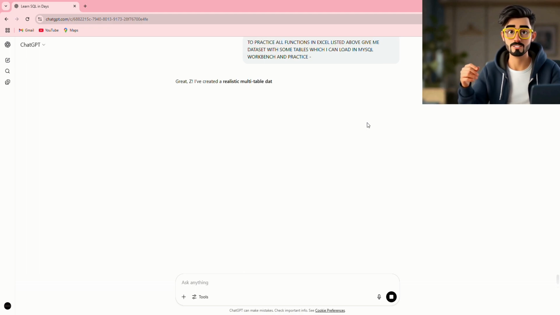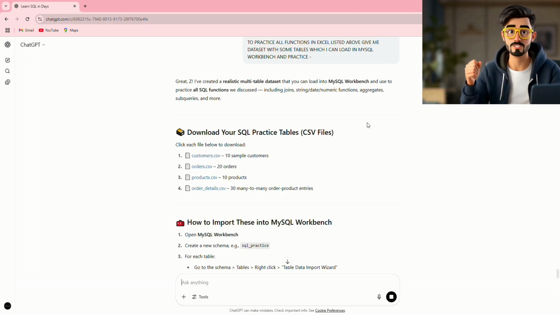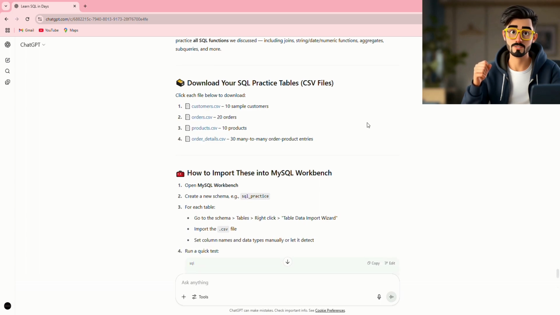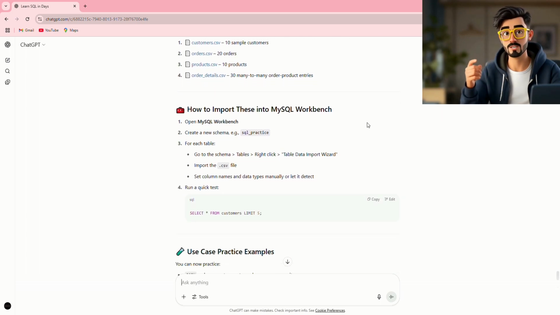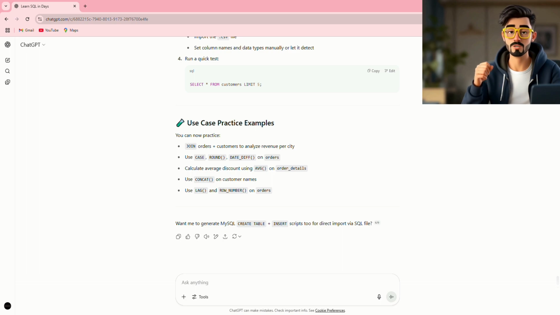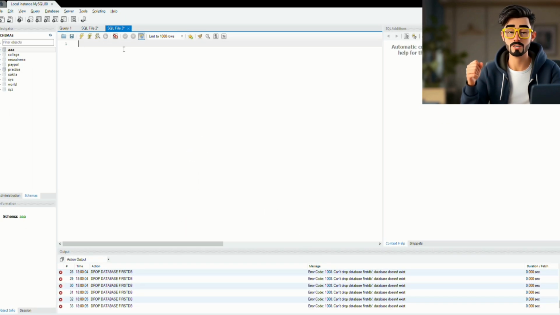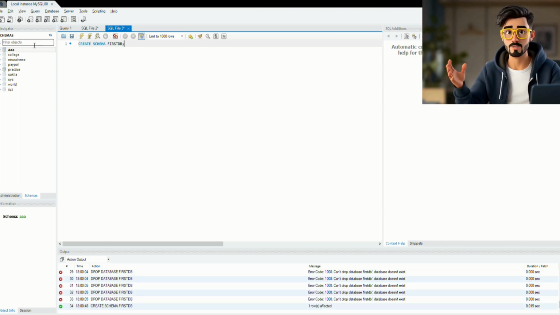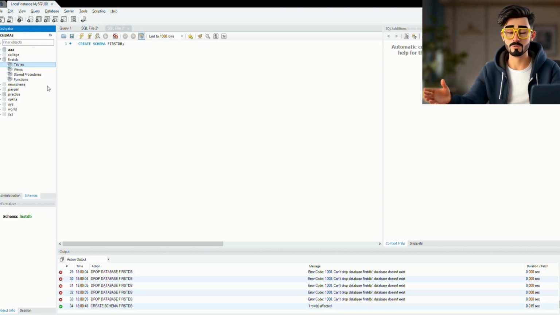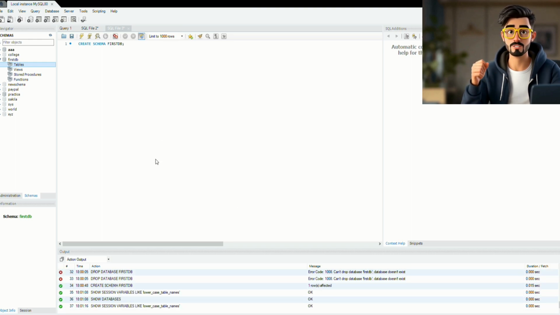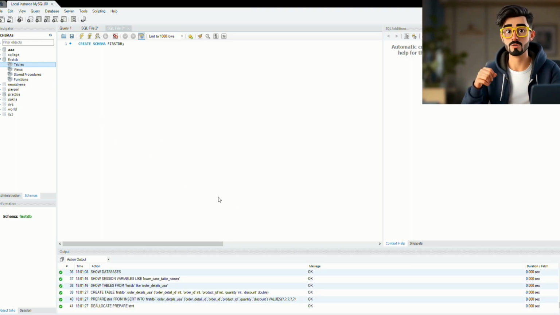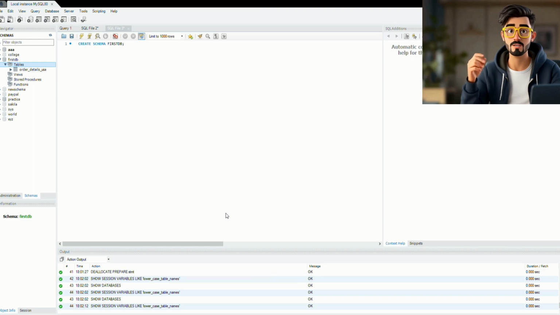And after that, I asked ChatGPT to give the data sets as well. And then as it showed me that you can practice it here on MySQL Workbench, I downloaded it on my device and just started doing all the steps that ChatGPT has given me, like creating a dataset or a schema. After that, loading the dataset into it, and after that, using basic queries to check whether